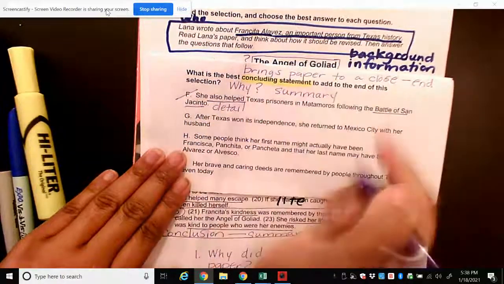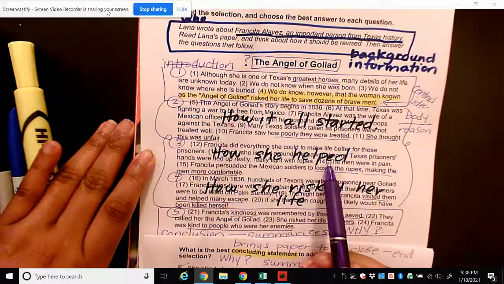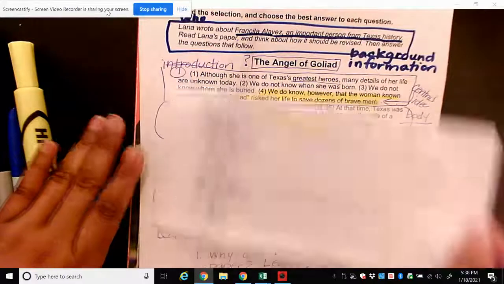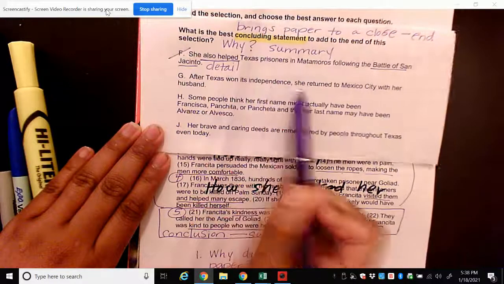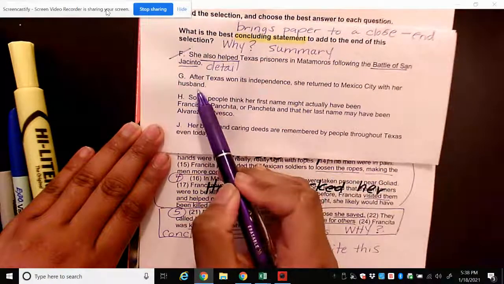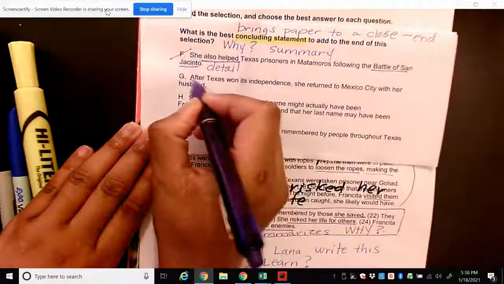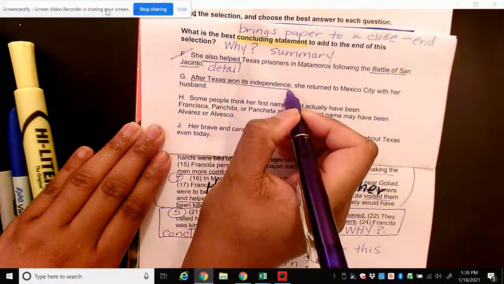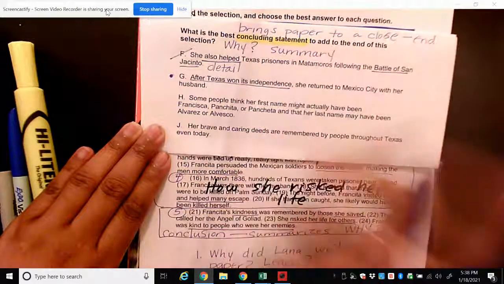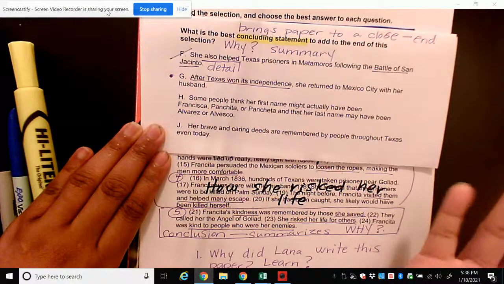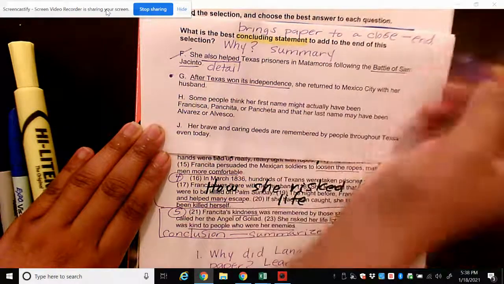This detail could actually, because it talks about her helping, go into paragraph 3, how she helped, right? All right. G says, after Texas won its independence, she returned to Mexico City with her husband. Now, that sentence does sound like it's at the end because it's like after the independence was won. That was the whole purpose of that Goliad battle. So I'm going to put a dot next to that because it does sound like it's at the end. That's something I would say at the end. After Texas won its independence, she returned to Mexico City with her husband. So I'm going to hold on to that because it does sound like I'm bringing it to a close.